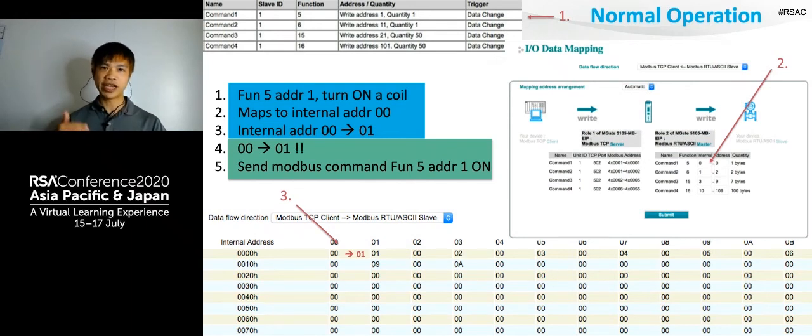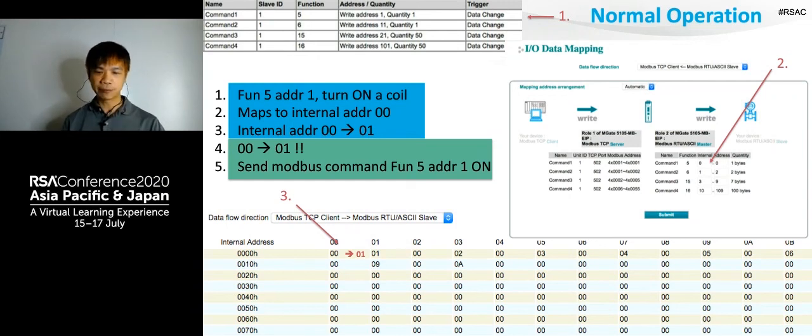So whenever you want to change the value, or say you want to turn on the switch, you follow the bullet points. Say you send function 5 address 1, turn on the coil. When the data station receives this message, it maps this command to internal address 0 and changes this 0 to 1. The second routine, shown in the green background, finds that a 0 has changed to 1. So it sends the Modbus command function 5 address 1 and turns this on. That's how it works.